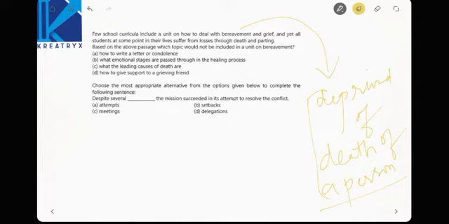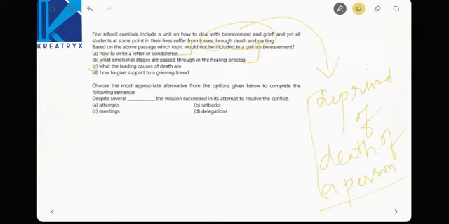See here, the given thing is not at all related to the given passage, so eliminate it. What emotional stages are passed through in the healing process? See here, the passage says that you have to face these conditions at some other time. So you cannot say about the second one. What the leading causes of death are. So school curricula have to explain how to deal with deprivation and grief due to death.